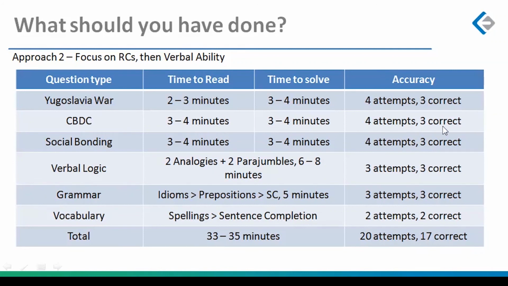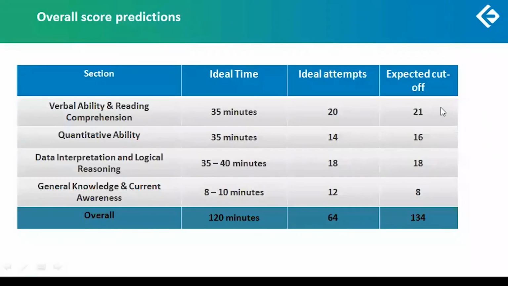Hence I said, my good score is something that, I repeat, increases your chances of getting an interview call. Good score is not the cutoff score. So for all of these sections combined, this is what this paper would be. Verbal ability and reading comprehension, probably 30 to 35 minutes. Quantitative ability, another 35 minutes. Ideal attempts, 20. Number of correct would be 17.